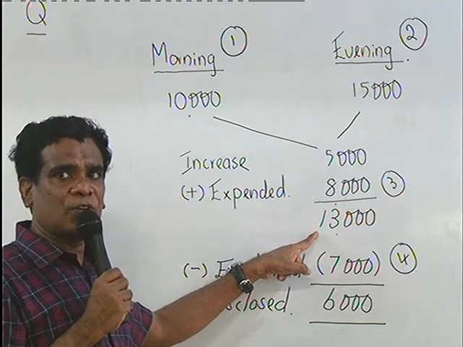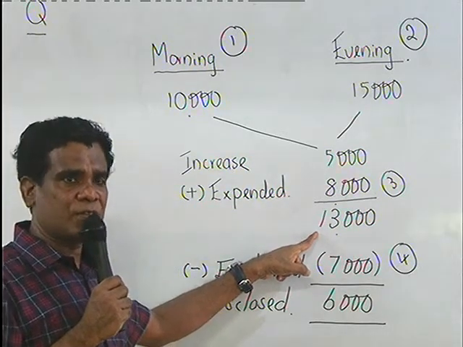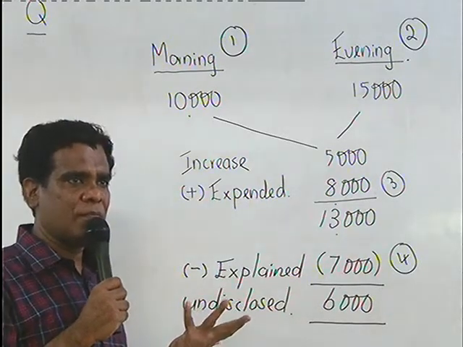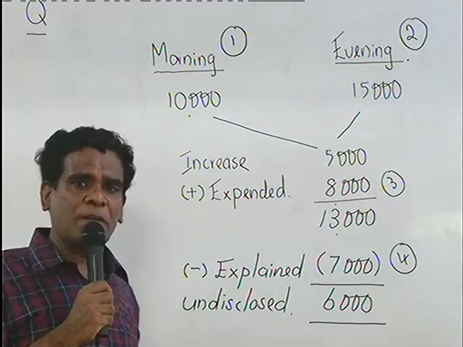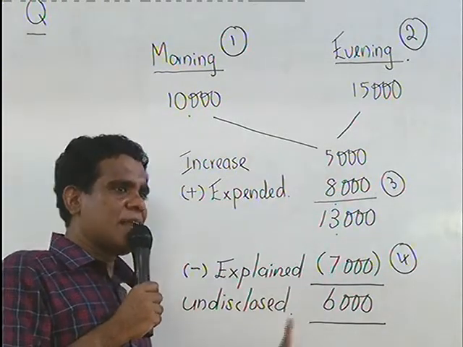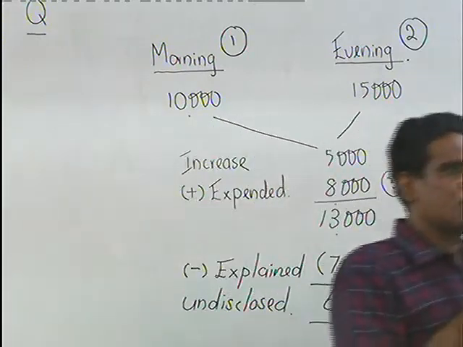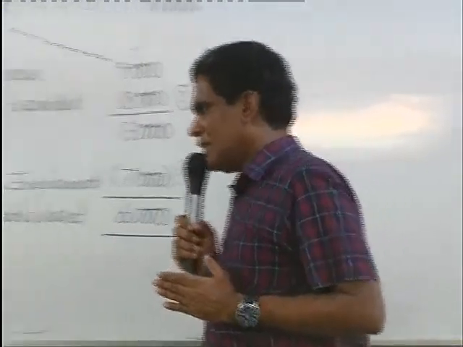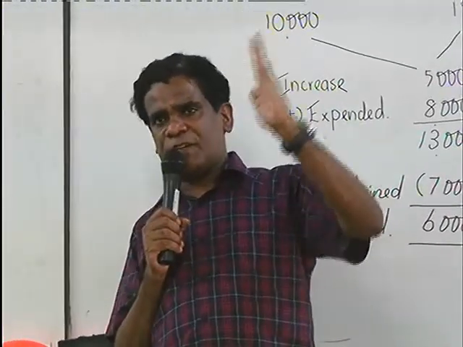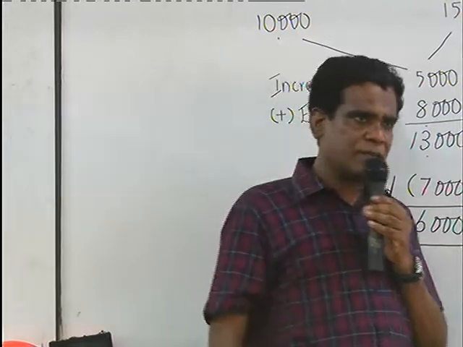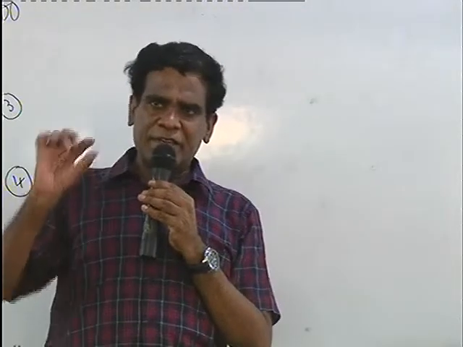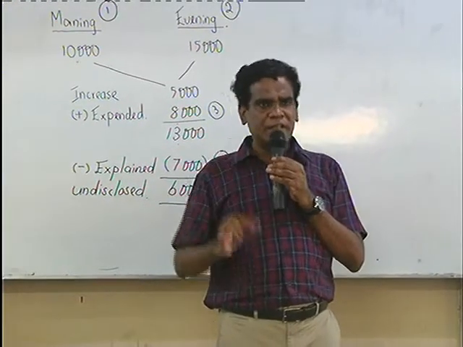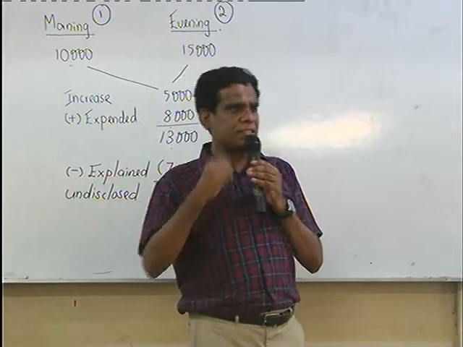Then the assessor will go through the return and see how much you have disclosed. If you do not disclose anything, the full amount is a problem. If you disclose the whole thing, no problem. But if you disclose half, the balance gap is considered undisclosed income. In short, work out the net asset at the beginning and at the end of the year of assessment, take the difference, add the personal expenses to get the total gross receipt, minus how much you disclosed, and the balance is the undisclosed income.